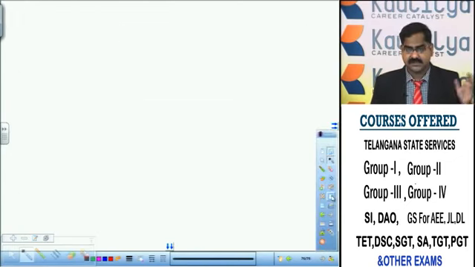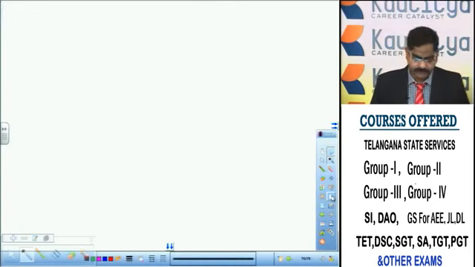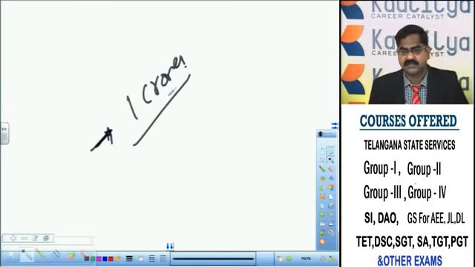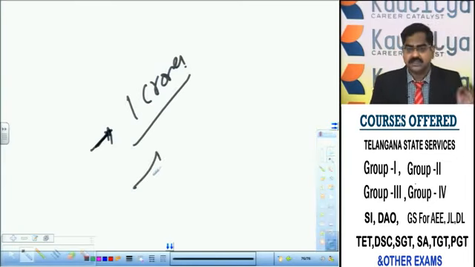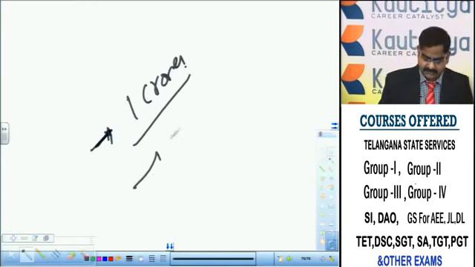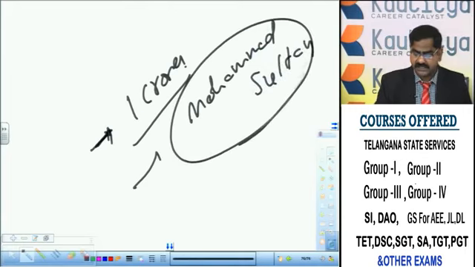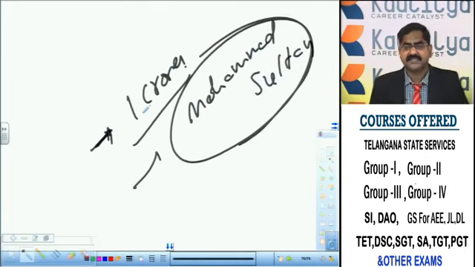What are the terms Abdullah Qutub Shah agreed to? First one is 1 crore has to be given to Aurangzeb. Another thing is the daughter of Abdullah Qutub Shah has to be given in marriage to one of the sons of Aurangzeb, namely Muhammad Sultan. And Muhammad Sultan is to be declared as the next ruler. These are the three conditions.